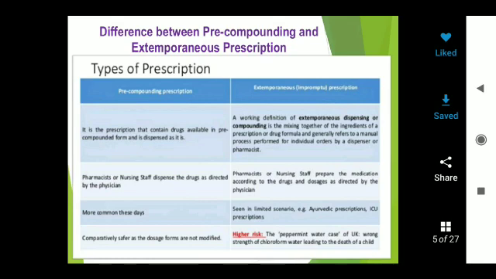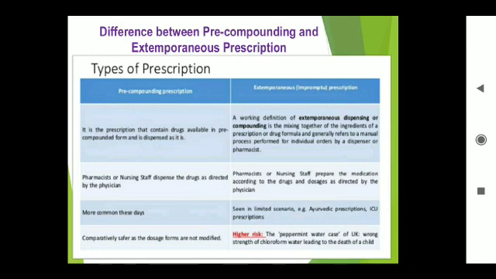It can be prepared at the particular time needed. The pharmacist or nursing staff prepare the medication according to the drugs and dosage as directed by the physicians. As per the directions of the physicians, you will prepare how much quantity of drug is needed, and according to their guidelines it can be prepared.